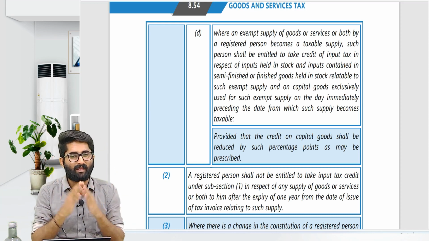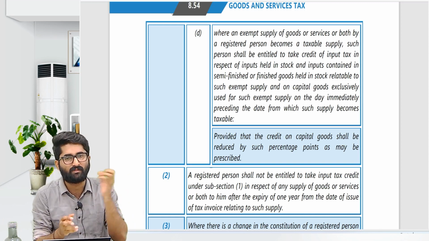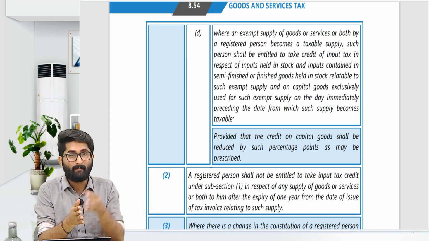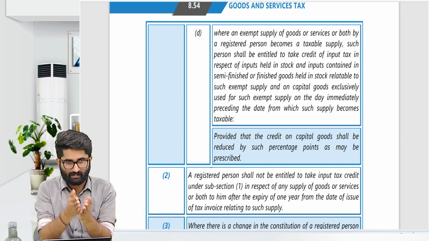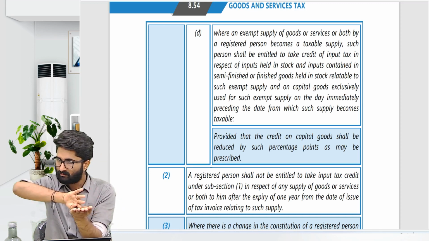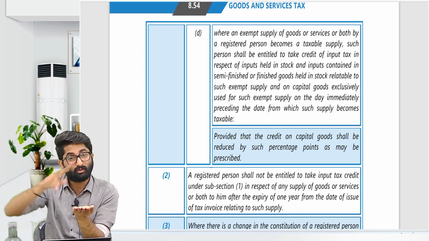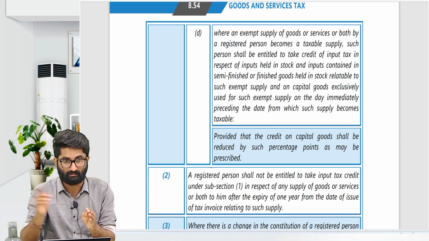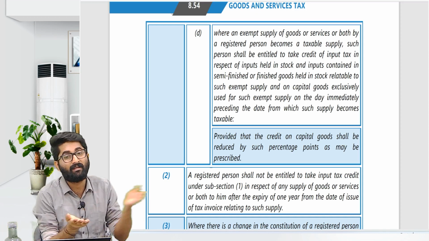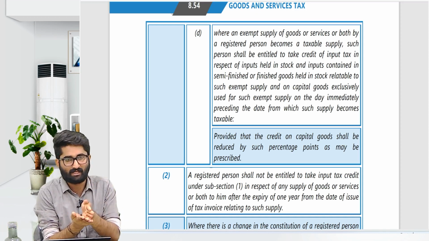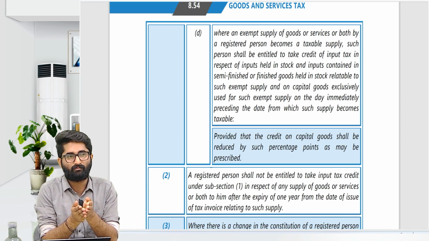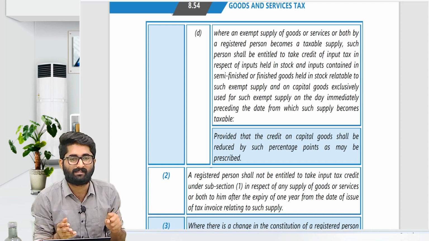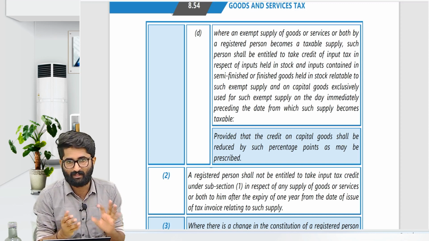On that basis, I have not taken the ITC on those goods which are exclusively used for exempt supplies. But now, from the date of notification, the goods became taxable, sir. So anything which I have already purchased for using it for taxable supplies, now it became taxable supplies. Earlier, whatever I purchased for making the exempt supplies was not available as ITC. That's why I have not availed the ITC.